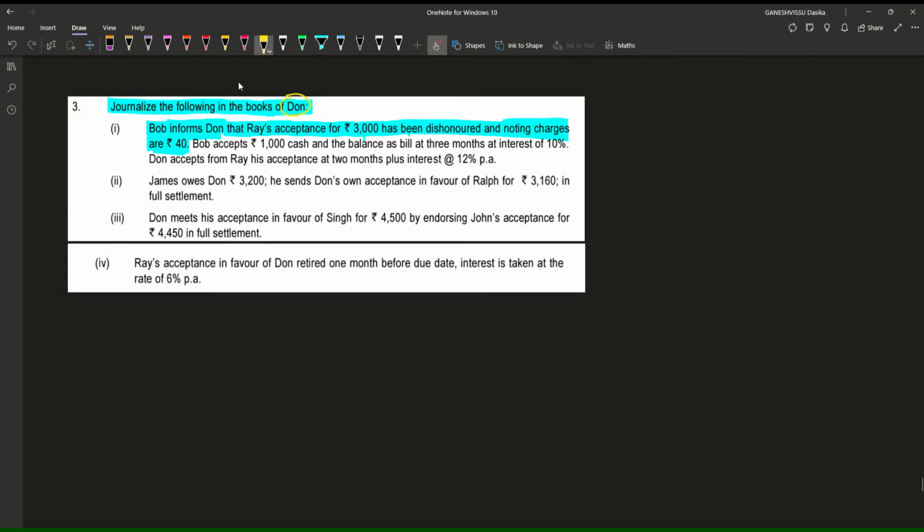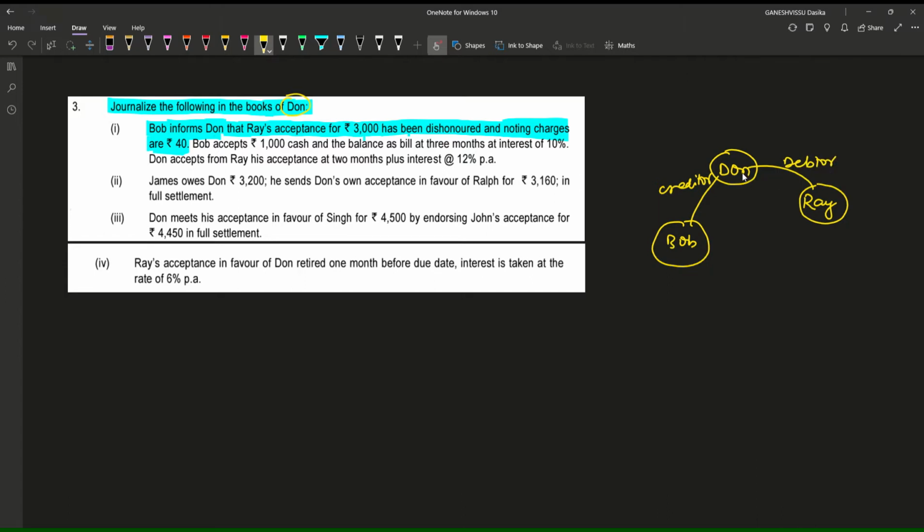I'll explain by writing. Let me make a diagram here so that you can understand. There are three parties: Dawn, Ray, and Bob. Bob is the creditor of Dawn, and Ray is the debtor.